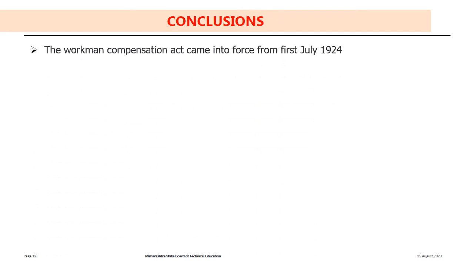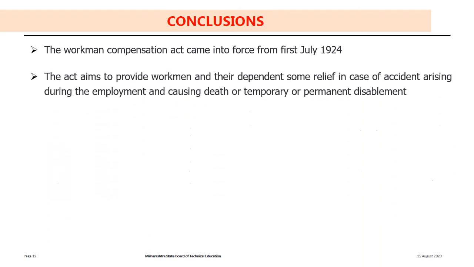Conclusions. The Workmen Compensation Act came into force from 1st July 1924. The act aimed to provide the workman or worker and their dependents, means wife, son, father or mother or daughter, some relief in case of an accident arising during employment and causing death or temporary or permanent disablement, because there is no earning person in the family of the worker, so it is a must to compensate the worker's family.